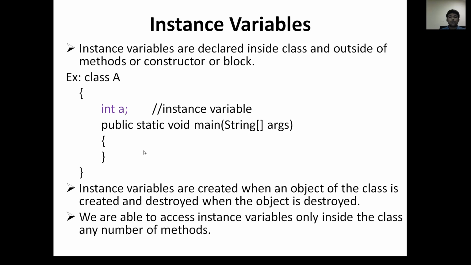Next point, we can access instance variables anywhere inside a class, in any number of methods. Unlike local variables, where a variable declared within a method has a scope limited to that particular method, an instance variable will be available in all the methods inside that class. Directly you can access it without creating any object. If you want to access it outside the class, you must create an object of that class and then you can access it.